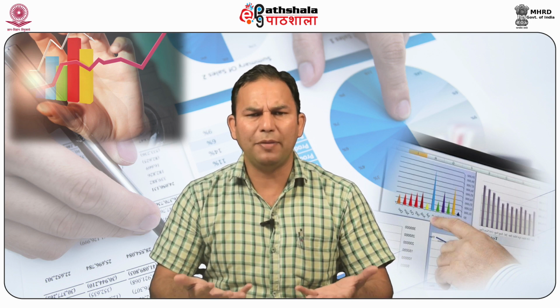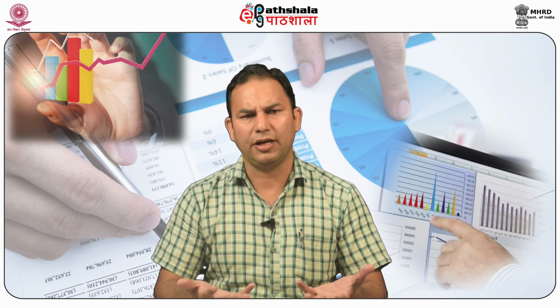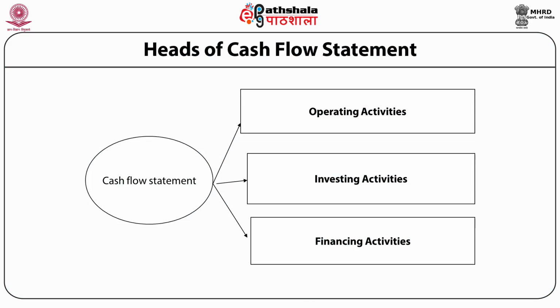Further, it includes receipt from issuing shares or debentures, bonds, borrowing, and repayment of borrowed amount of capital or loan, etc. Cash flow statement is mainly divided into three activities, and it is shown with the help of this figure. The first activity is operating activities, that is cash from operating activities. Operating means main business activity of the business, and whether the firm is generating cash from operations or not.